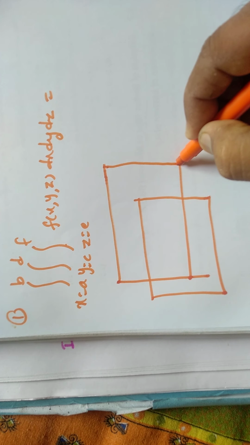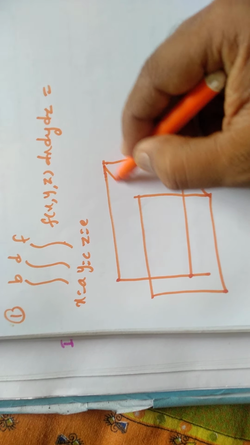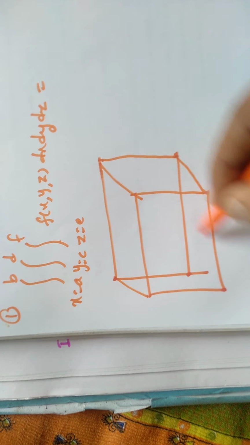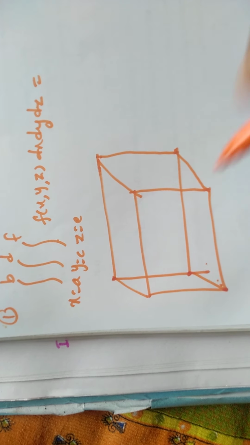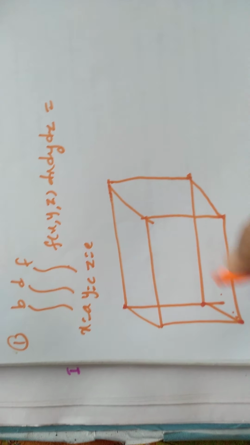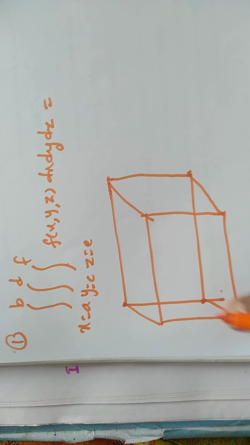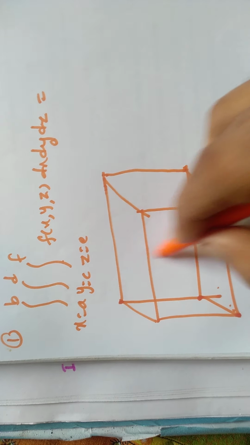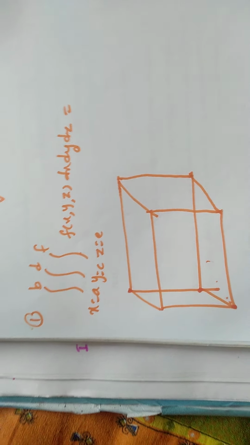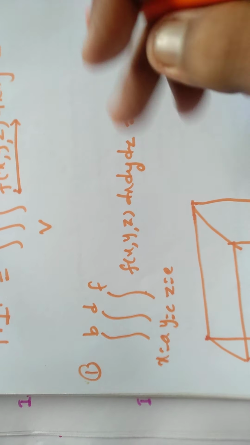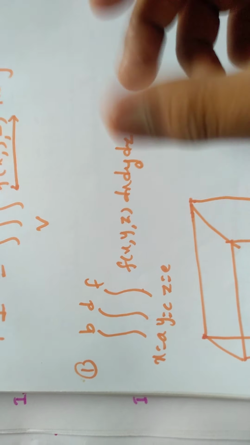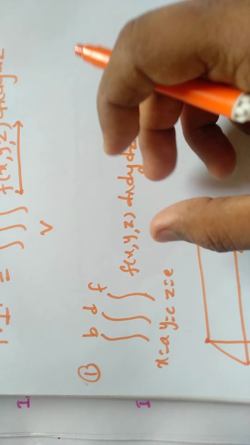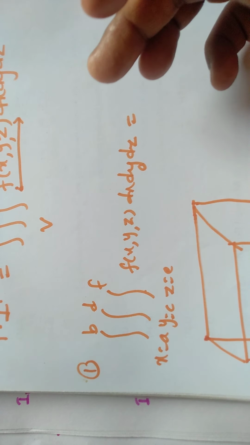So here your x coordinate varies from a to b, here it is the x variation, y varies from c to d, and z varies from e to f. Correct? So the property is that if all the limits of integration are constant, then there is no fixed order of integration. You can integrate with respect to any variable.